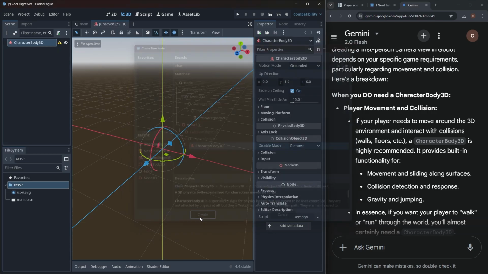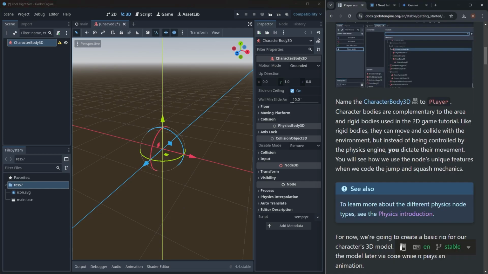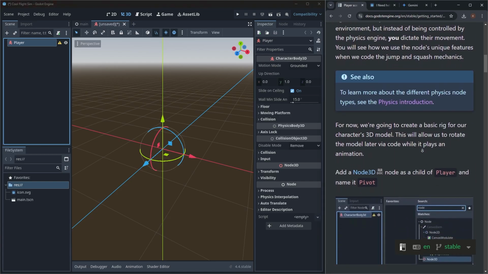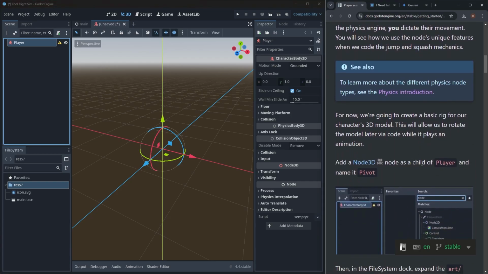Boom. All right, so we got that. We're going to have to probably do the collision body and all that stuff. So let's do that first. Let's call this Player. All right. Character bodies are complementary to the area and rigid bodies. Add a Node 3D node as a child of Player, and name it Pivot. Yeah. That's a good idea. But we're gonna have to change stuff up.